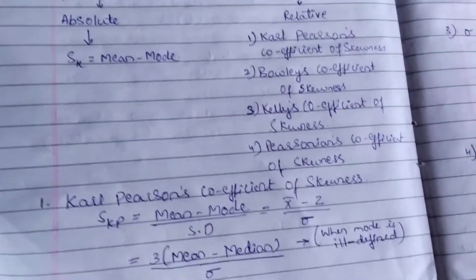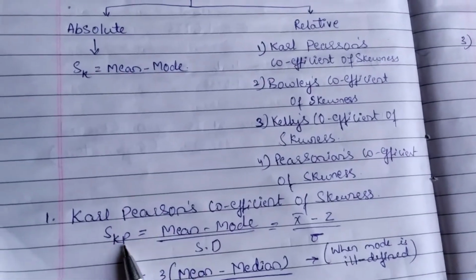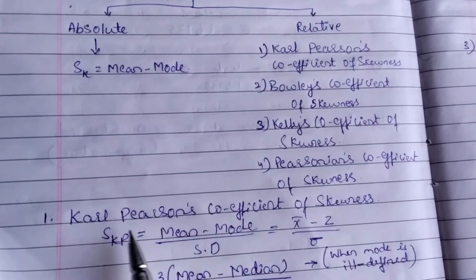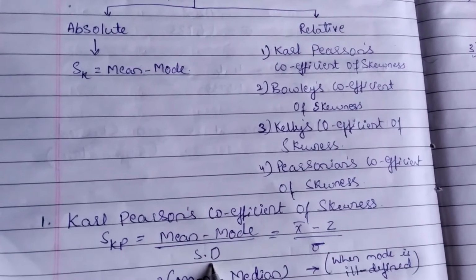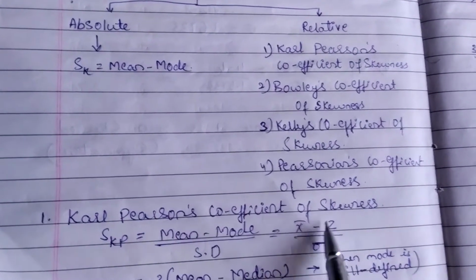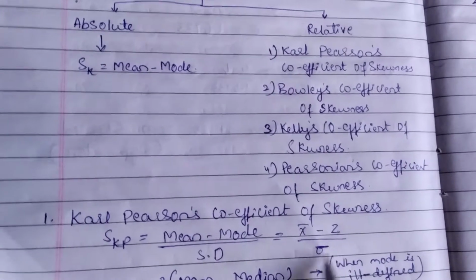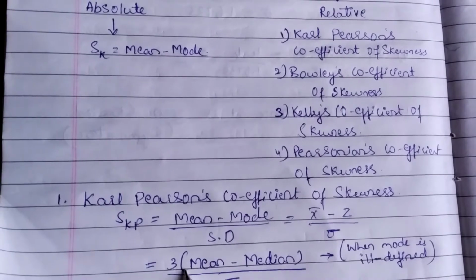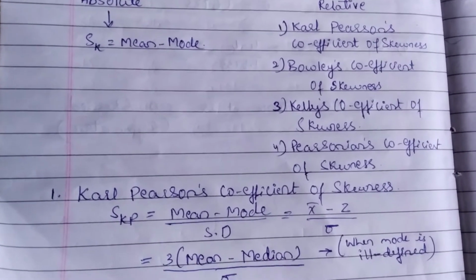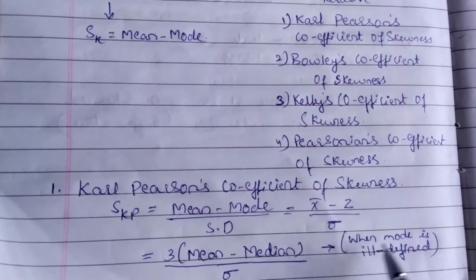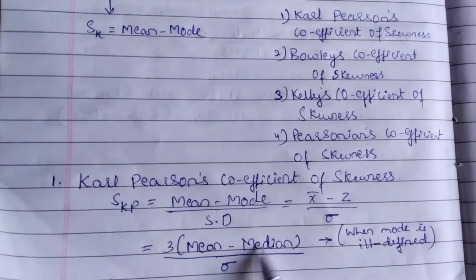So we'll go for the first one. The formula goes like this. SKP, the skewness of Karl Pearson, is mean minus mode divided by standard deviation, that is, x bar minus z divided by sigma. When mode is ill-defined, you use this formula: 3 into mean minus median divided by the standard deviation. So I have written it here. When mode is ill-defined, you are going to use this formula.